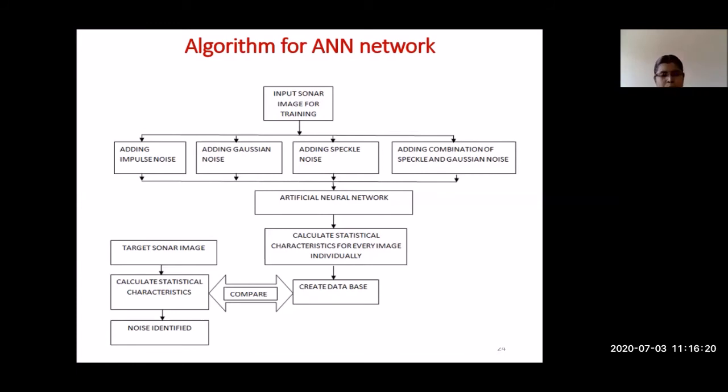Once the training part is over, now comes the testing part. For testing, any new target image that comes in, the network calculates its statistical parameters. Then those statistical parameters are compared with the database values. If they match speckle noise, Gaussian noise, impulse, or speckle and Gaussian, for which we have already created the table, it automatically tells us that your given image consists of this particular noise.